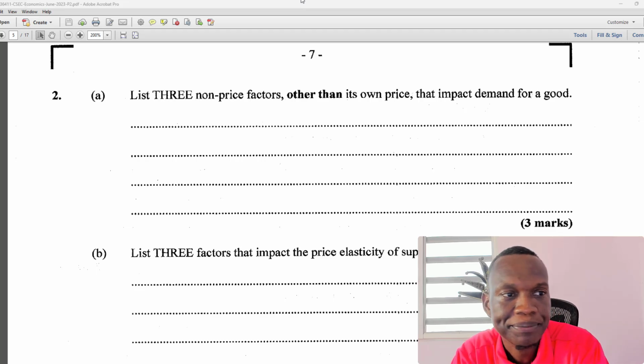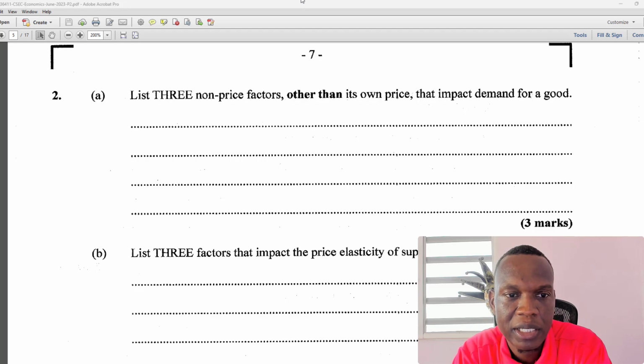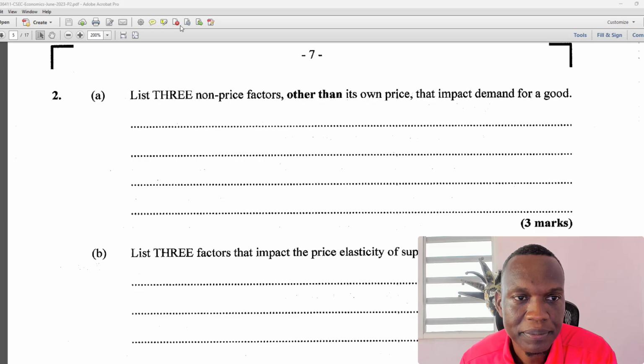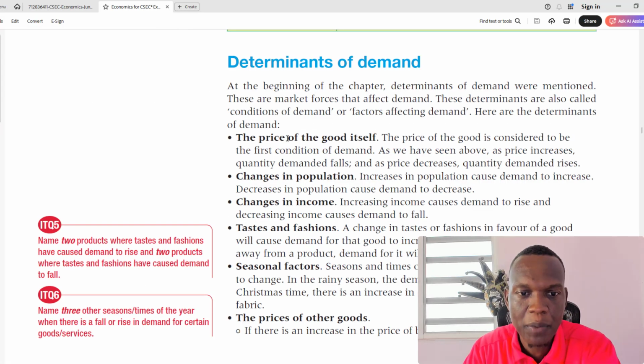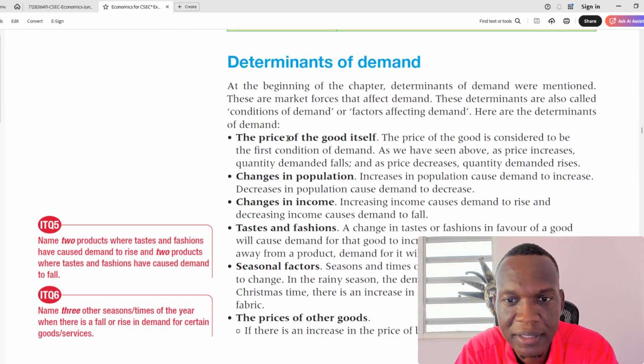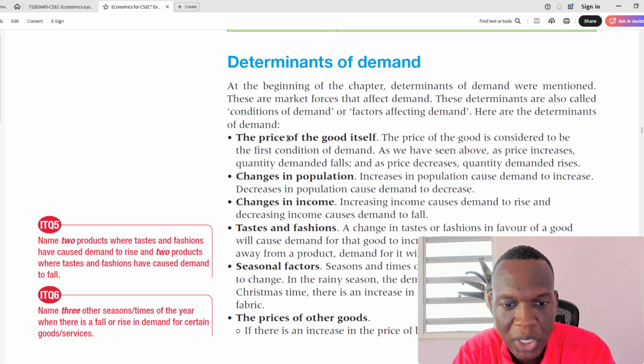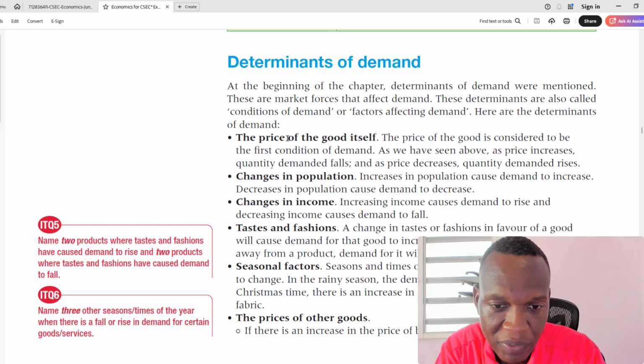Question 2A. List 3 non-price factors other than its own price that impact the demand for a good. So we jump over to our textbook and we have these non-price factors that determine the demand for a good. We have change in population, change in income, a change in the taste and fashion of the purchasers, and seasonal factors. So let's dig into them separately, even though they're asking us to list.